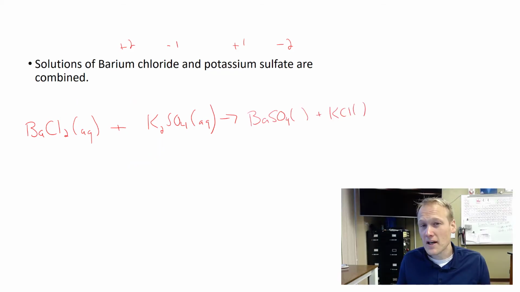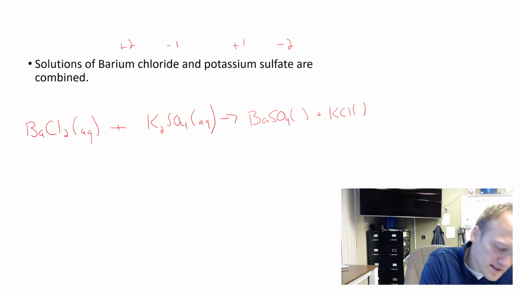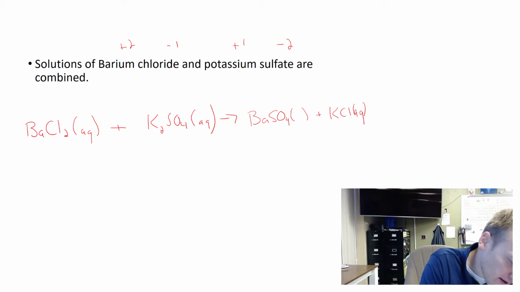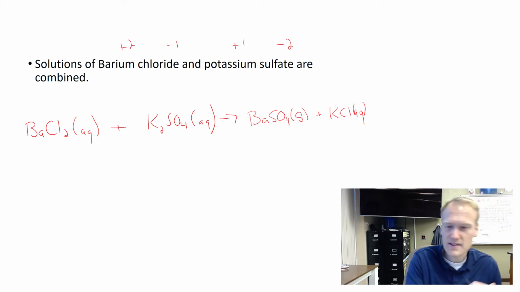At this point we need to look up KCl and barium sulfate to see which one is a precipitate. You might remember that potassium, because it's in the first column, will always dissolve. That makes this KCl (aq). And if we look up on the chart, barium sulfate will actually not dissolve. It is not soluble and therefore will be a solid.